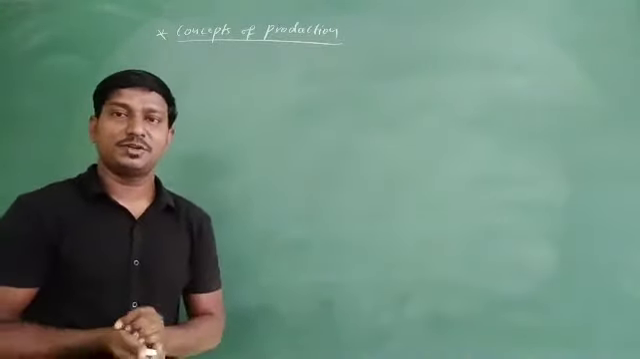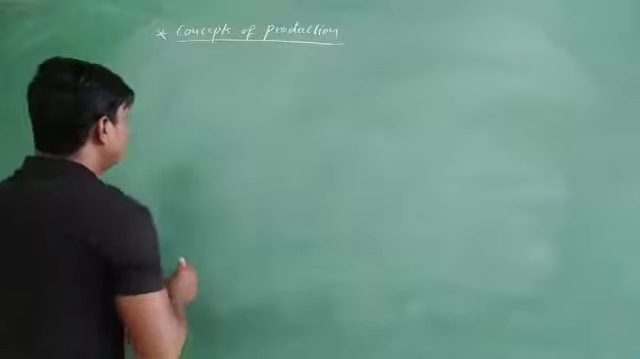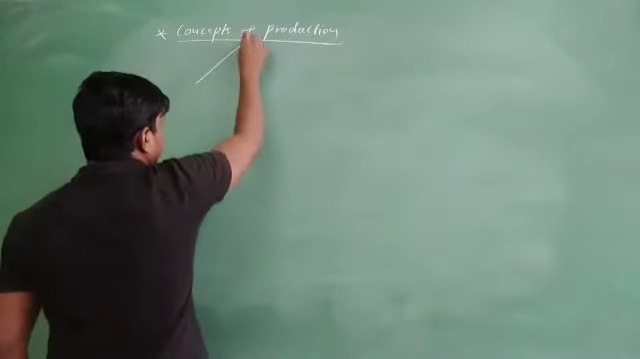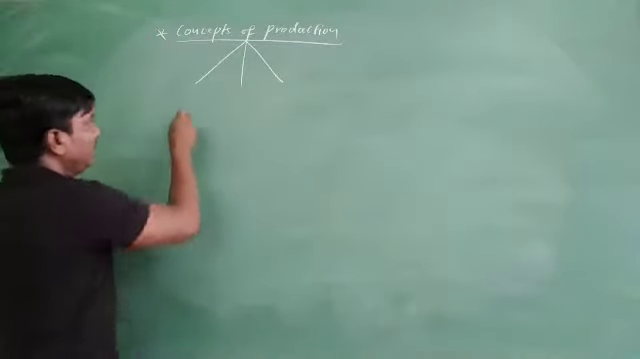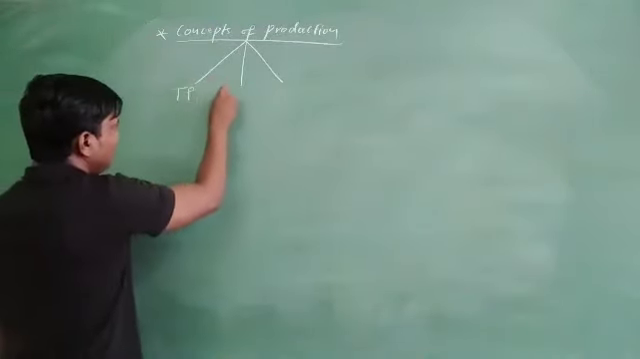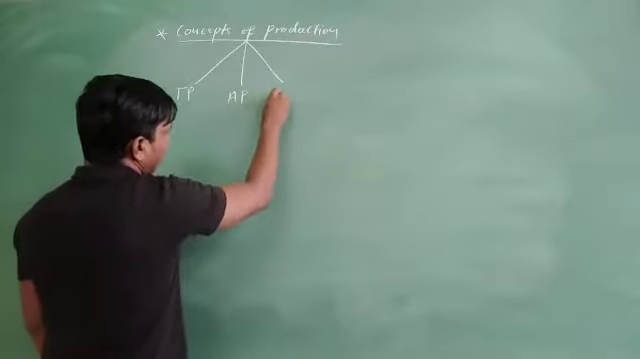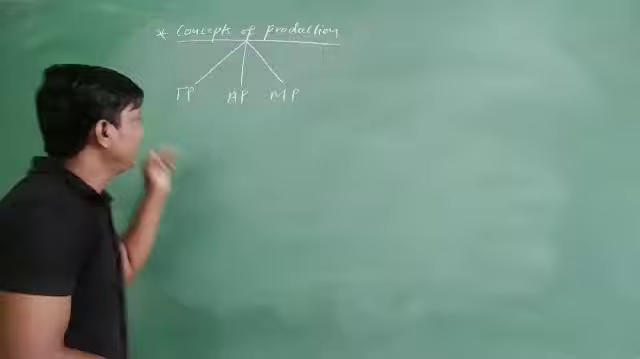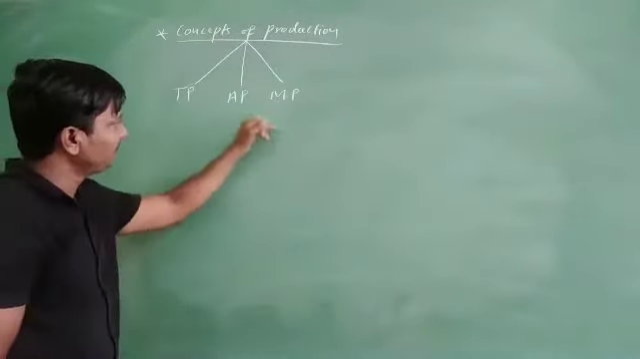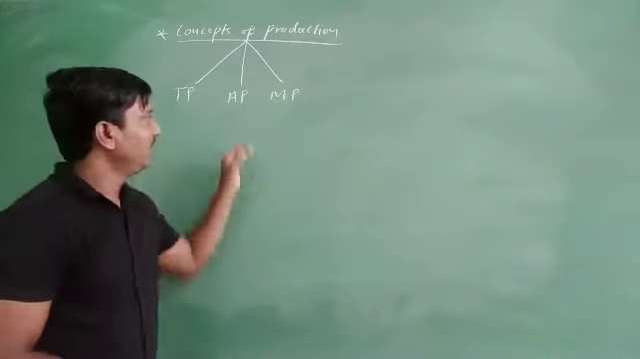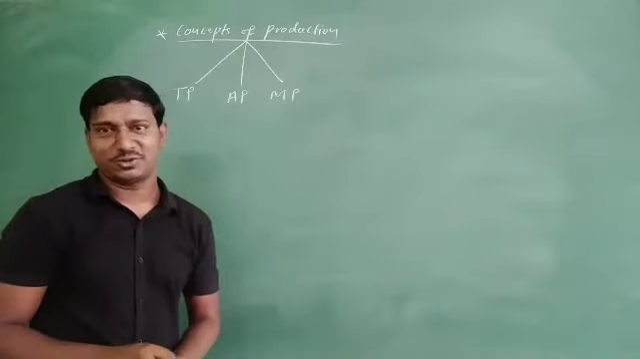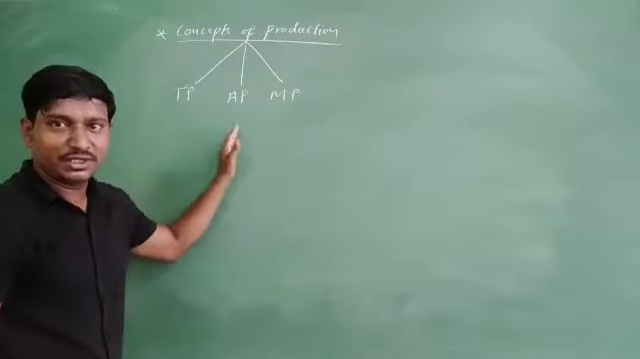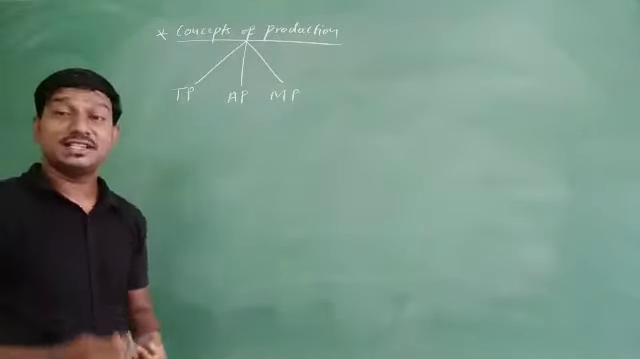Friends, in the concepts of production, we have three main concepts. I write the short forms here: TP, AP and MP. What do you mean by TP, AP and MP? TP means total product, AP is the average product, and MP is the marginal product. So the concepts of production are three: total product, average product and marginal product. Let us see them one by one now.